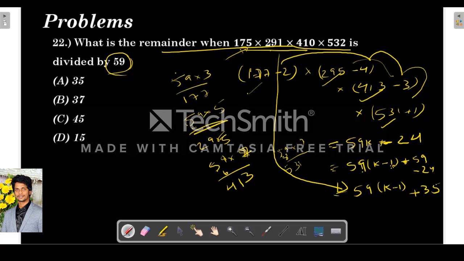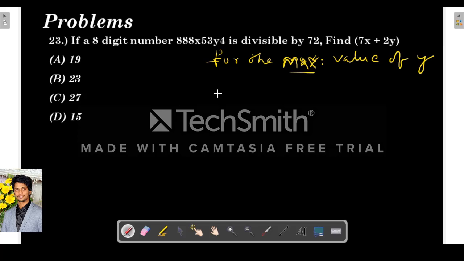So this is the same as this. So when this is divided by 59, what is the remainder? When this is divided by 59, the remainder will be 35. So 35 is our answer. I hope you understand.